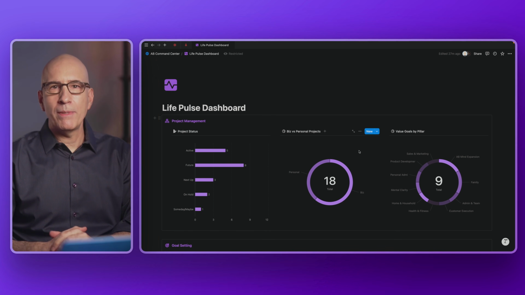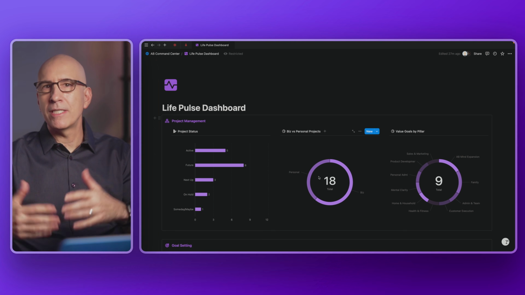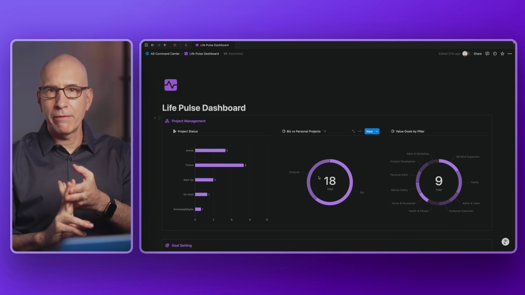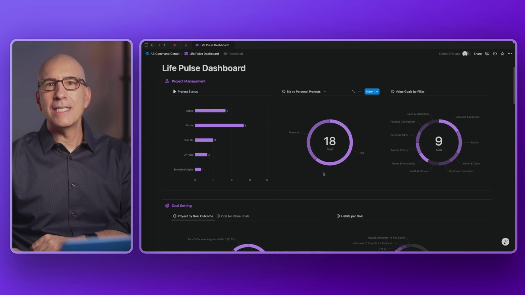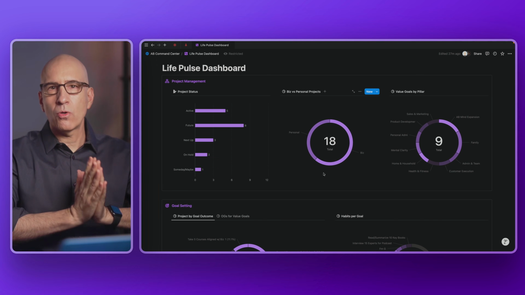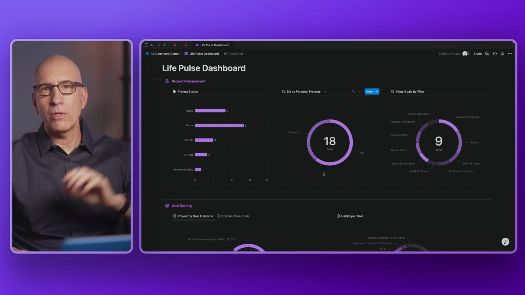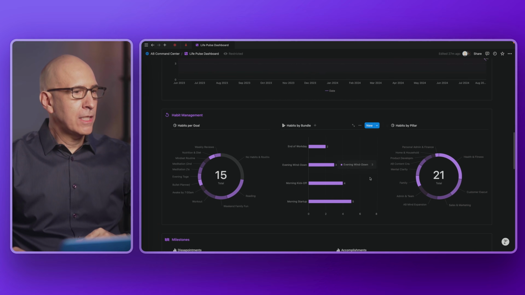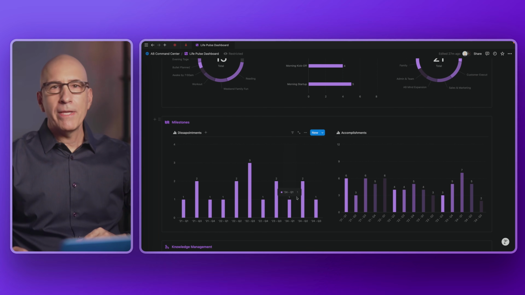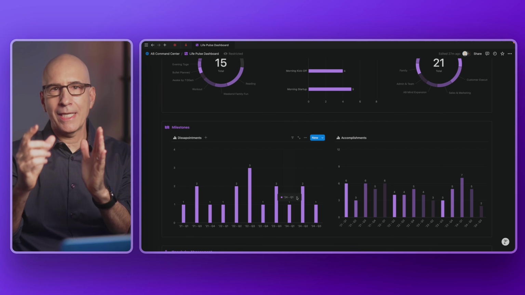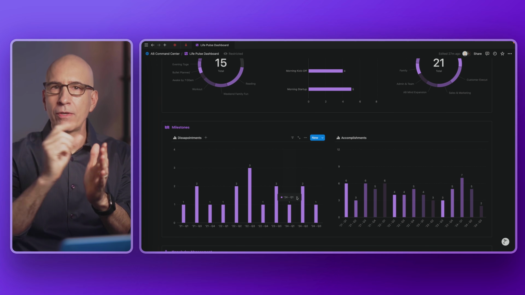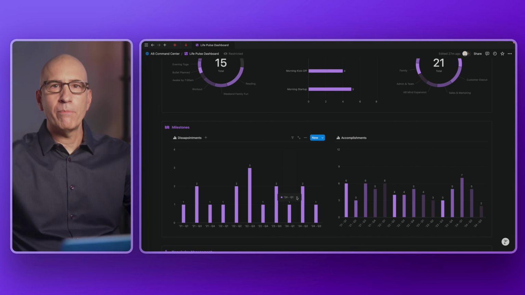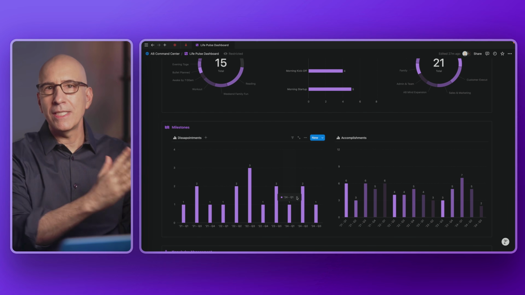Then the next step, I think, would be to take a lot of these pieces, or even additional pieces that aren't here, and put them into the templates for my monthly review and my quarterly review in particular. I think that'd be a nice addition, and then look at it as I sit down each quarter and month. One option is to just come to the Life Pulse dashboard, but this is very aggregate. We're looking at month by month, and in some cases quarter by quarter. And when you get to a monthly review, you certainly want to be looking at least weekly, if not daily. So you have different time horizons when you're in the monthly or quarterly review than you would on the Life Pulse dashboard. That's why it's valuable to have each of these in context.